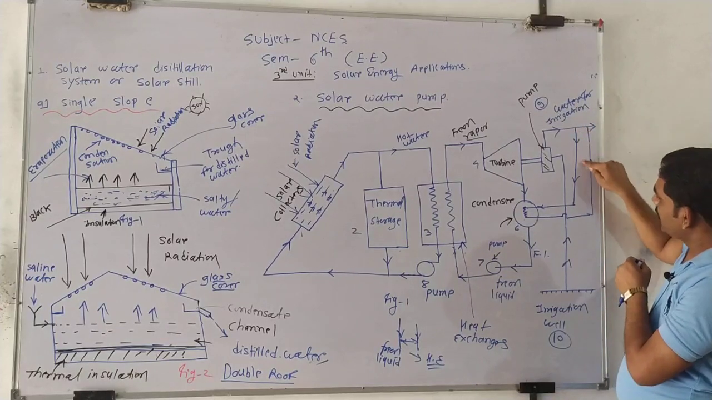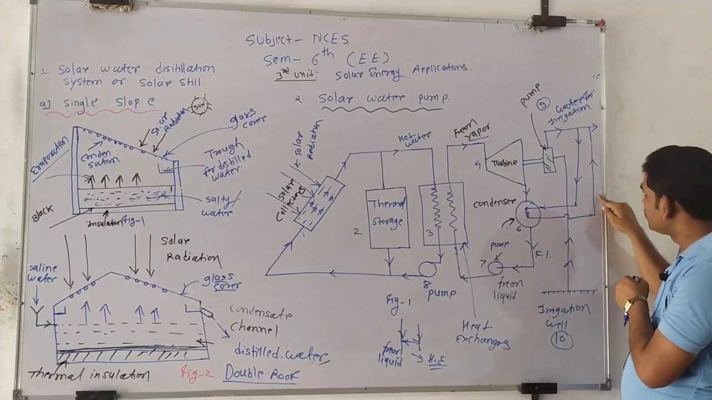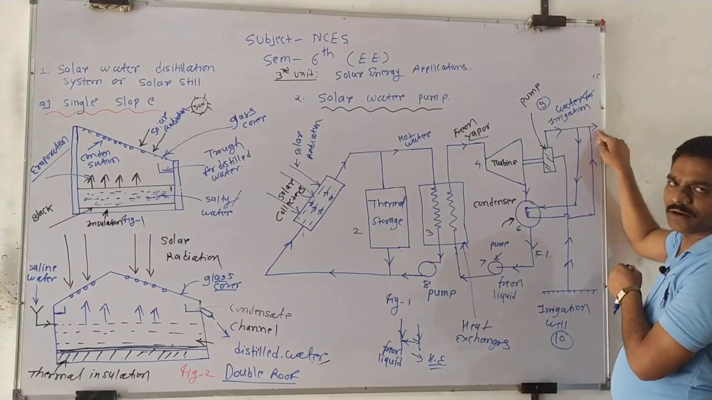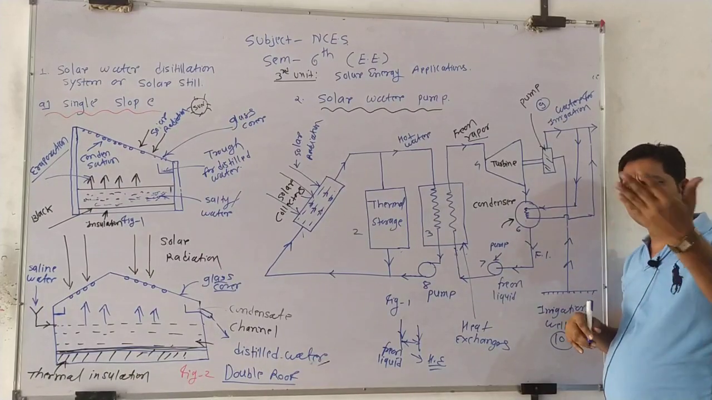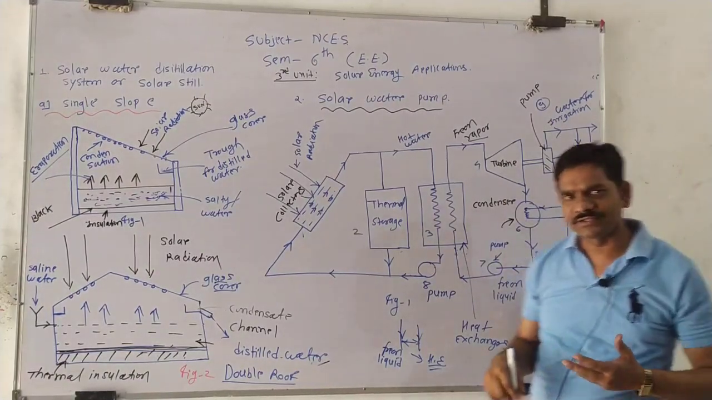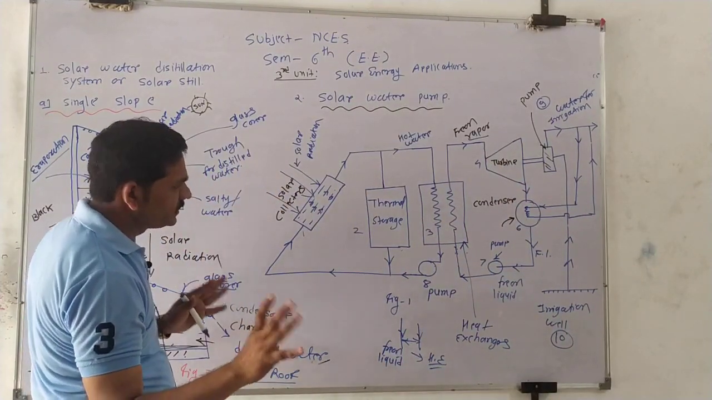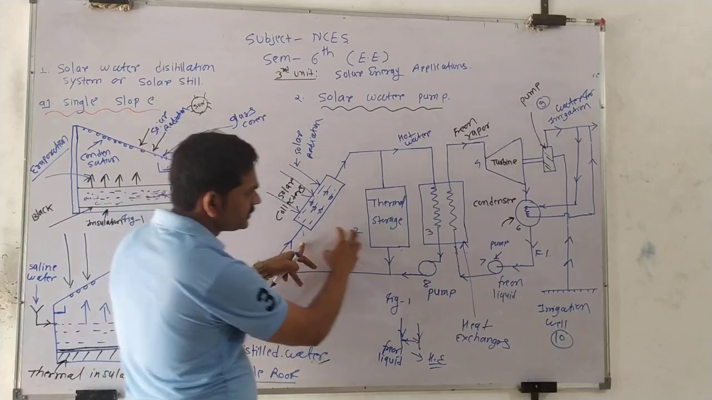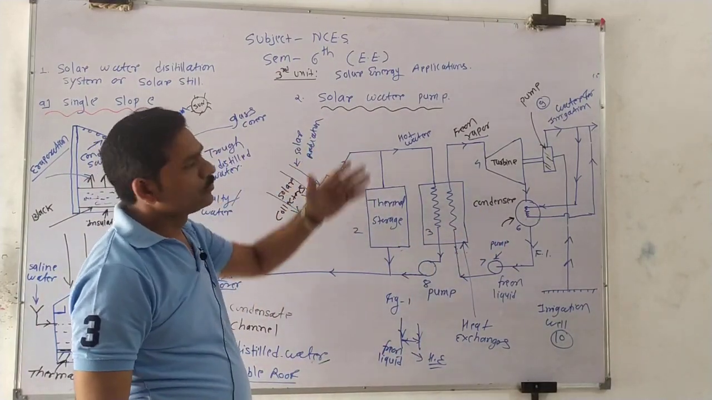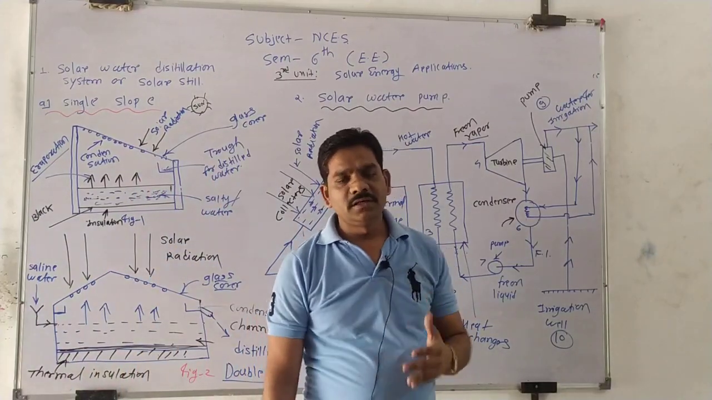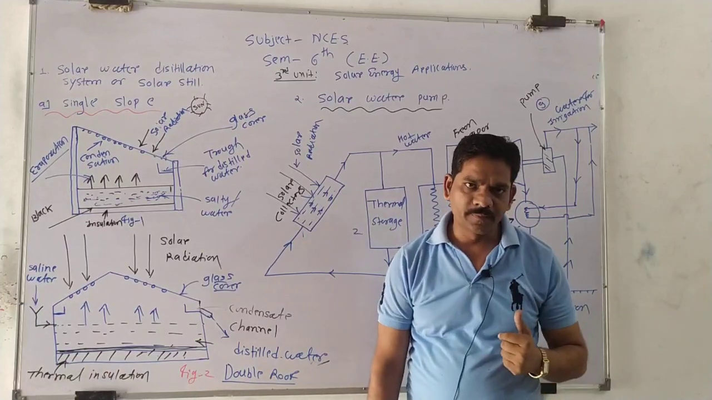From this same pipe, the cold water is transferred into the condenser. After that, we reuse this water for our agricultural land or whatever further uses we require. So do you understand, boys? Yes or no? Yes. So this is the primary system, this is the secondary system. This is the total explanation of the solar water pump.